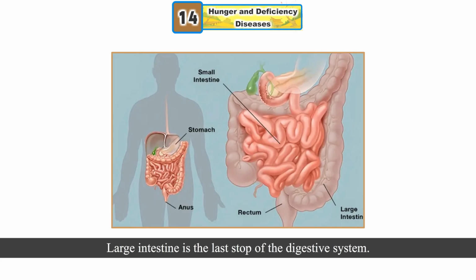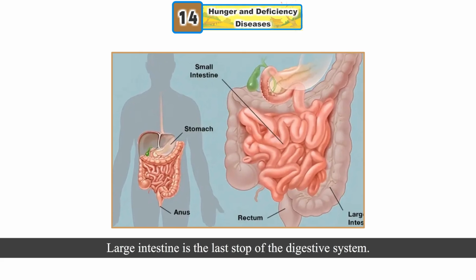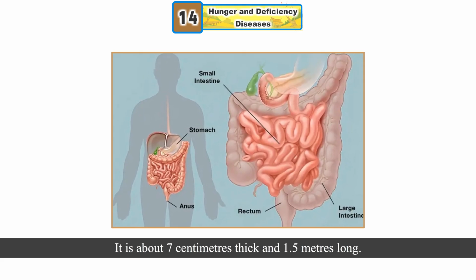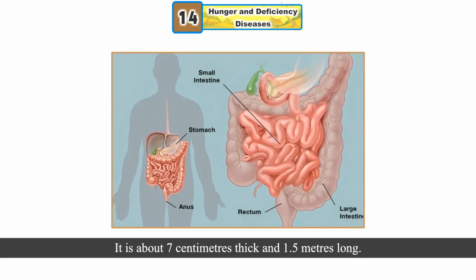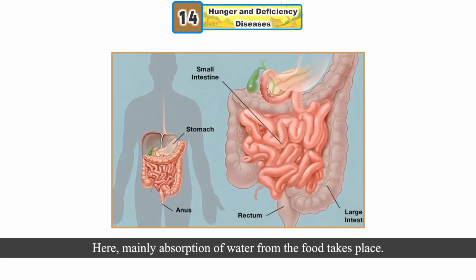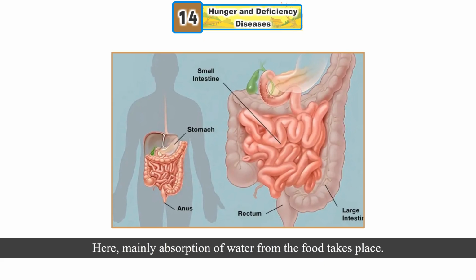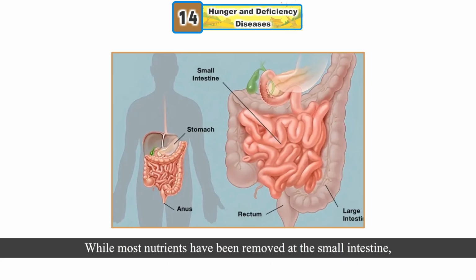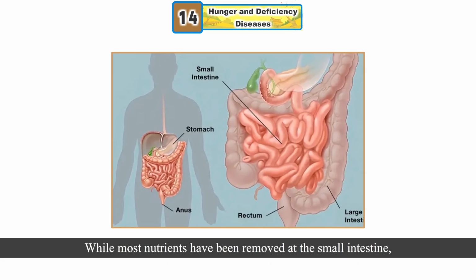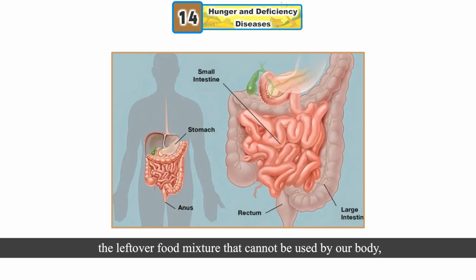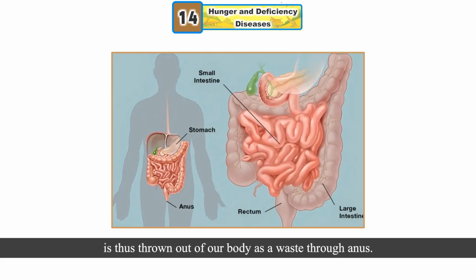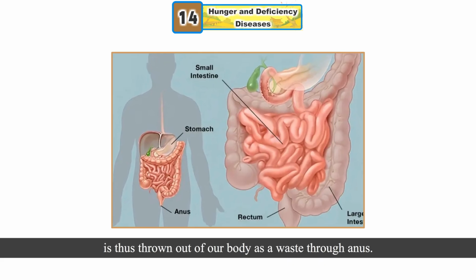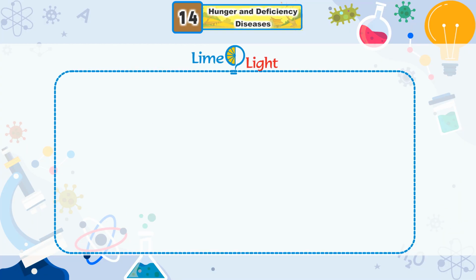Large intestine. Large intestine is the last stop of the digestive system. It is about 7 centimeters thick and 1.5 meters long. Here mainly absorption of water from the food takes place. While most nutrients have been removed at the small intestine, the leftover food mixture that cannot be used by our body is thus thrown out of our body as a waste through anus.